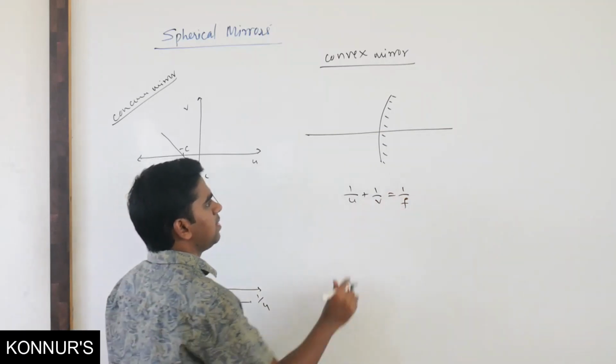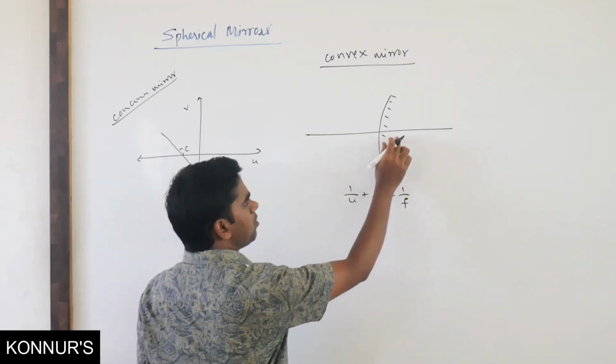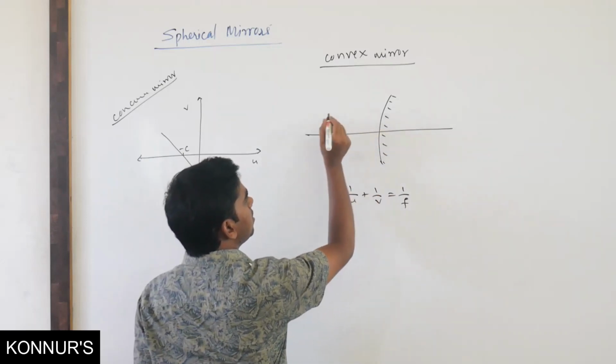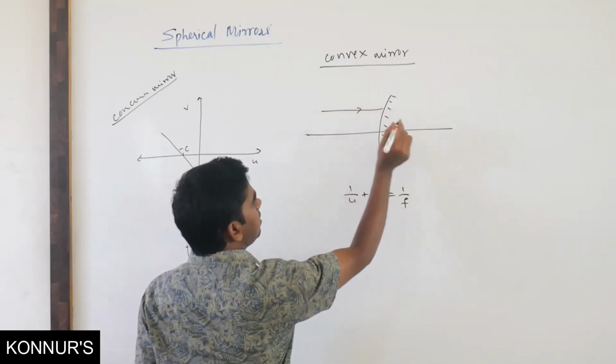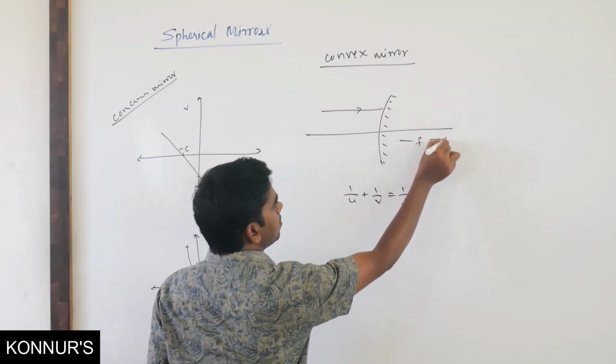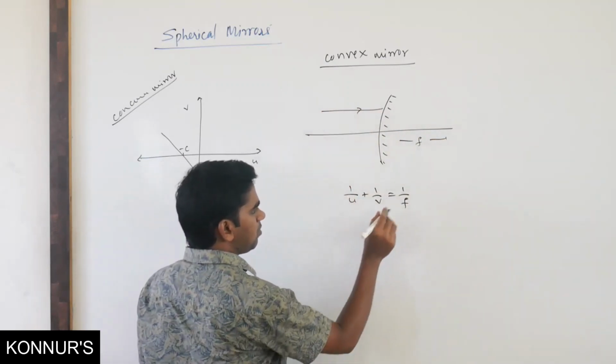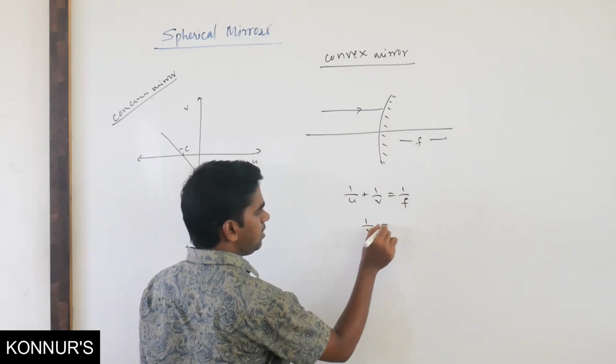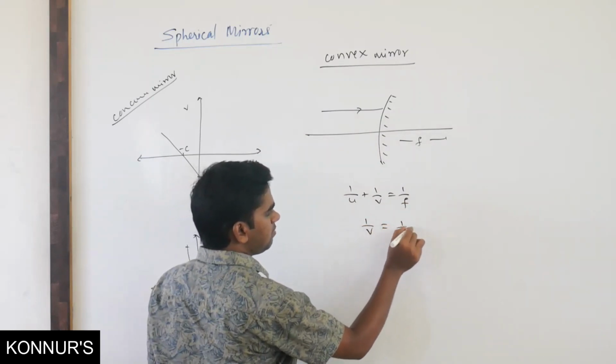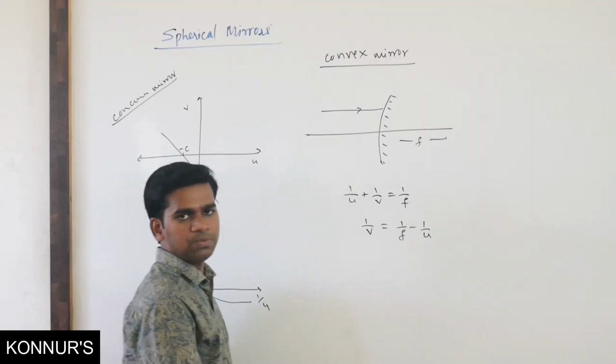Here f is going to be positive in this case, because if a ray of light travels here and f is on this side, it is in the direction of the incident ray. So f is positive, and 1 by v equals 1 by f minus 1 by u.